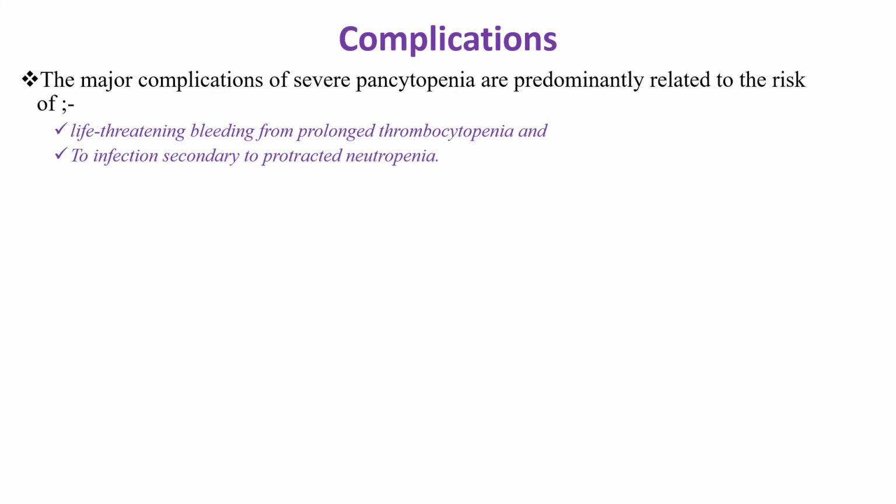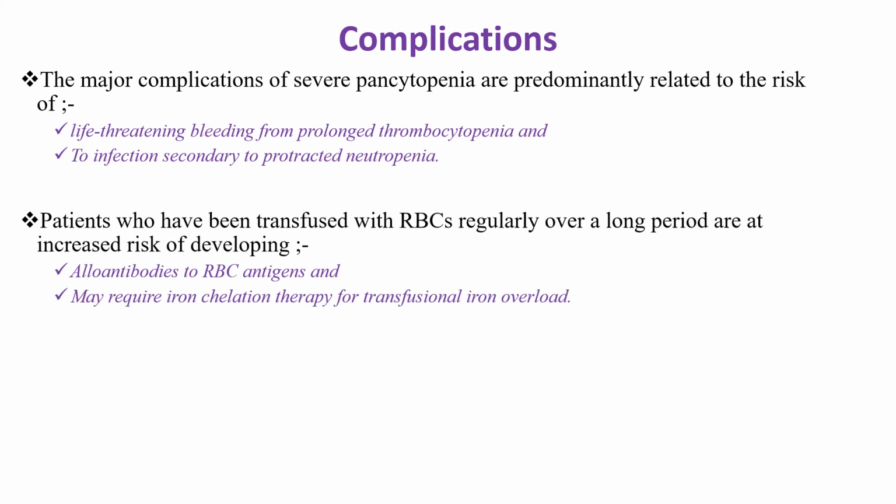Regarding complications, as we expect, the major complications of severe aplastic anemia are predominantly related to the risk of life-threatening bleeding from severe thrombocytopenia and infection secondary to protracted neutropenia. Patients who have been transfused with RBC regularly over a long period are at increased risk of developing alloantibodies to RBC antigens, and they may require iron chelation therapy for transfusional iron overload.